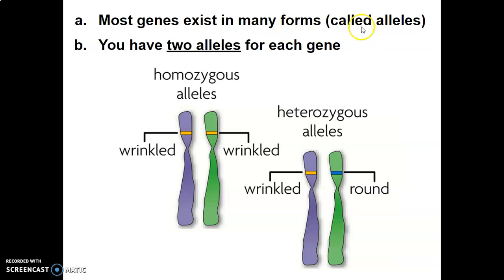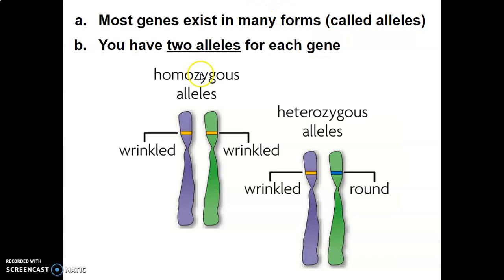You don't have all the different types of them. But that doesn't mean everything's just one way or another. We have two alleles because we get one from mom and one from dad. We've got our homologous pair of chromosomes right here, and right here. These two go together, right? We have one from mom and one from dad. So we have a gene for whatever it is we're talking about on each one of these chromosomes. However, we're going to see that only one of them shows itself.